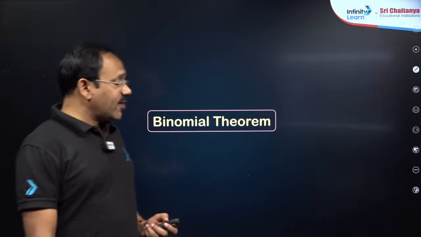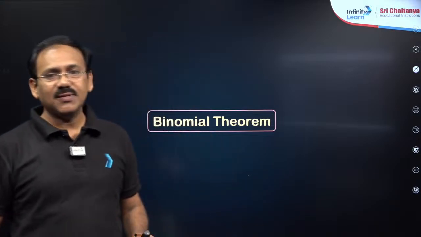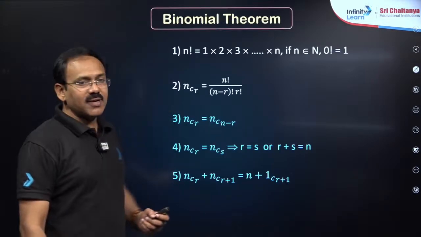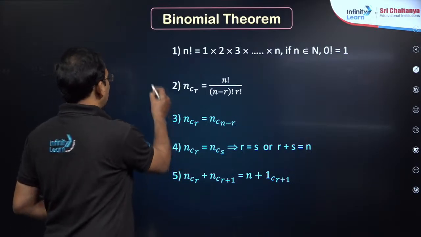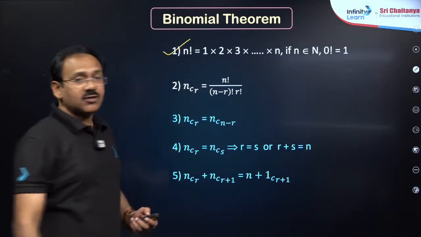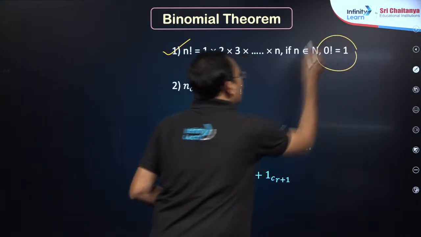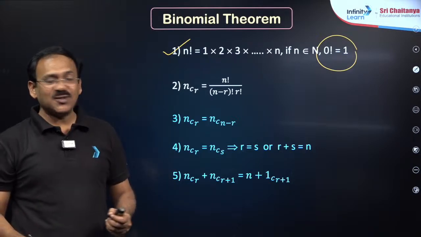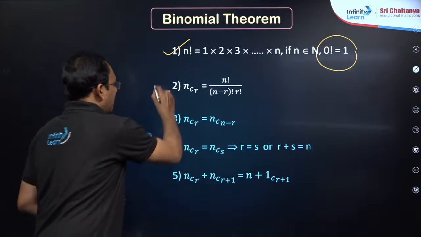First topic dear students, binomial theorem. Are you ready dear students? Binomial theorem is an independent topic, a beautiful topic we shall start with. In binomial theorem, the first thing that you need to recall is n factorial, you know well, which is the product of first n natural numbers, and 0 factorial is specially defined as 1. You know how to calculate nCr dear students, n factorial by n minus r factorial into r factorial.